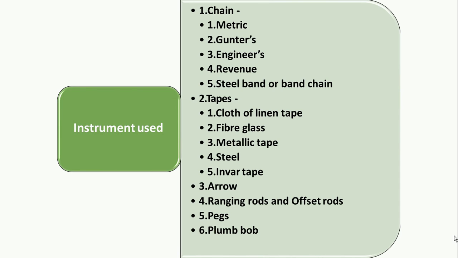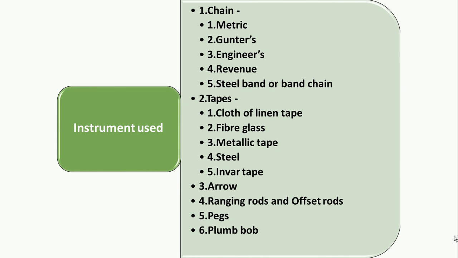Now there is a second option for dealing with linear measurement, that is tape. It is available in different types: number one is cloth or linen tape, number two is fiberglass, number three is metallic tape, number four is steel tape, and the last one is invar tape, right? So you are able to determine the horizontal distance, or take the linear measurement, with the help of a chain or a tape.